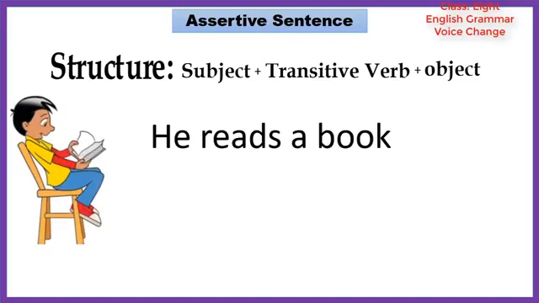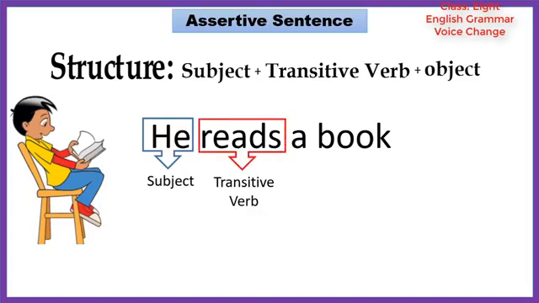Look, he reads a book. Here he is a subject, reads transitive verb and a book object. When you change an active voice into passive voice, you have to have clear knowledge about subject, transitive verb and object.